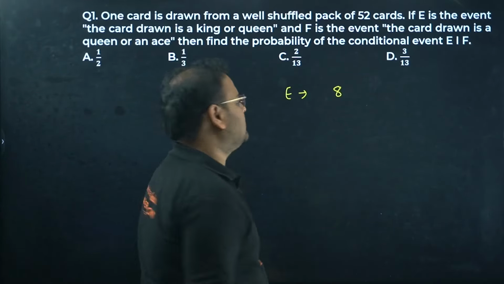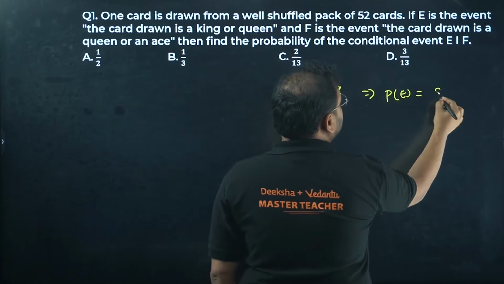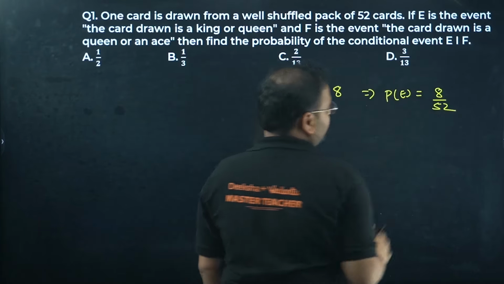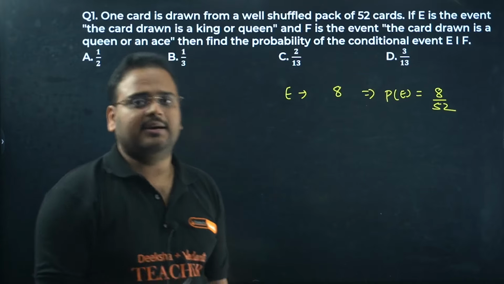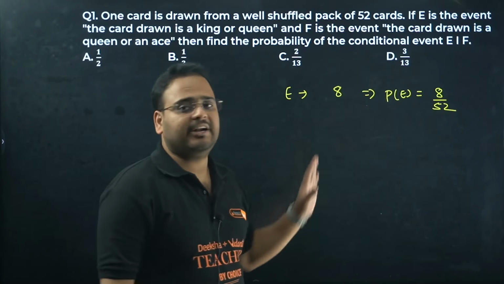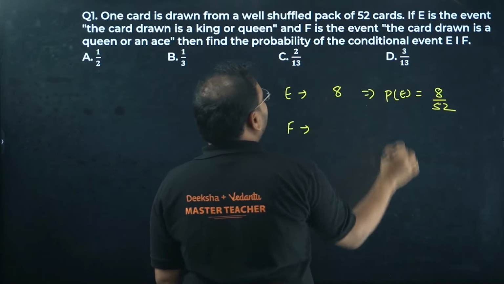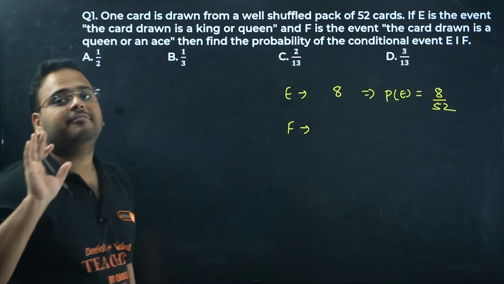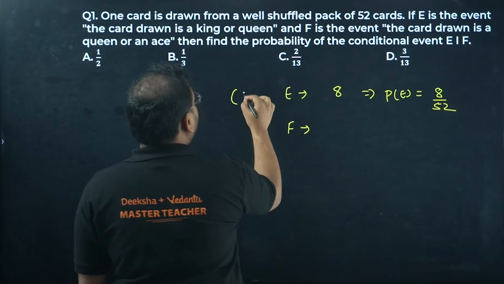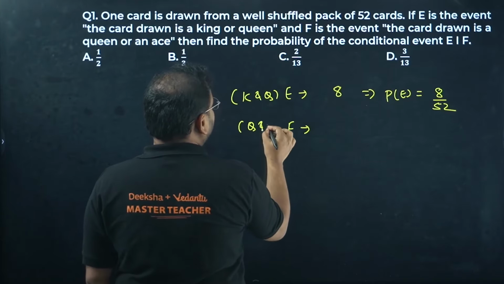4 kings, 4 queens. If I look to find the value of P of E, it becomes 8 by 52. Getting a king or a queen, total 8 cards are there. Probability will be 8 by 52. Same way, event F: the card drawn is a queen or an ace. Again, 4 queens and 4 aces. This is king and queen, this is queen and ace.